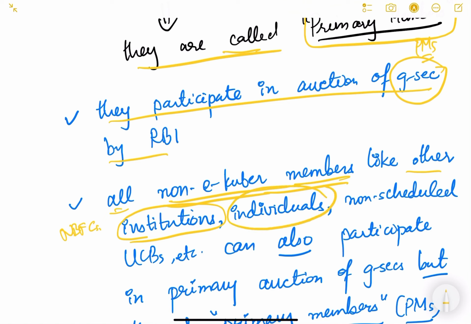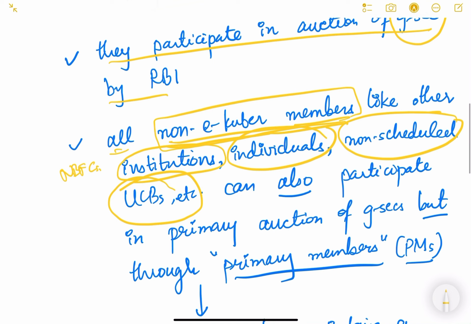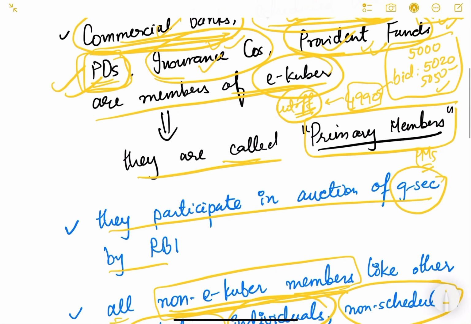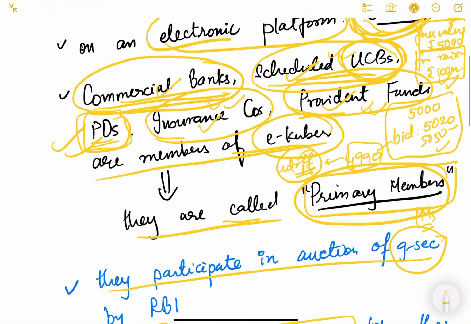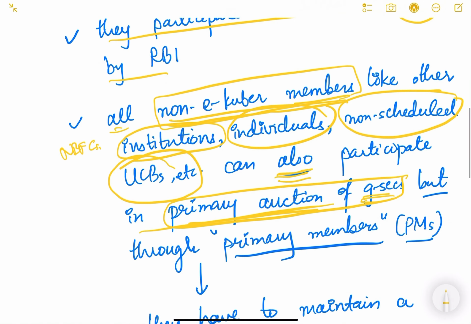There may be individuals also, like you and me. There may be non-scheduled urban cooperative banks. So these are all non-eKuber members who also can participate. They also can participate in the primary auction of government securities. This is very important. See, it is not necessary that only the primary members can buy this. Others can also buy, but they have to buy through the primary members. Okay, but through the primary members.